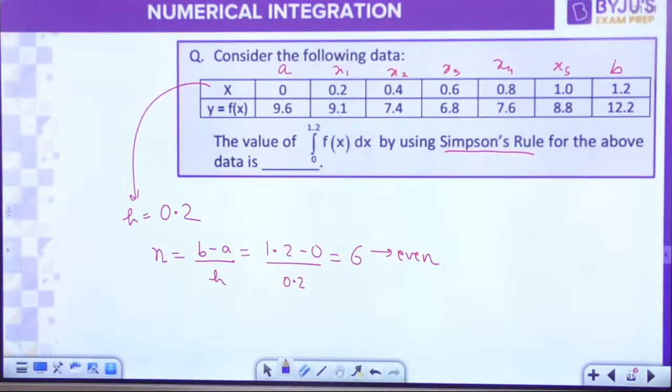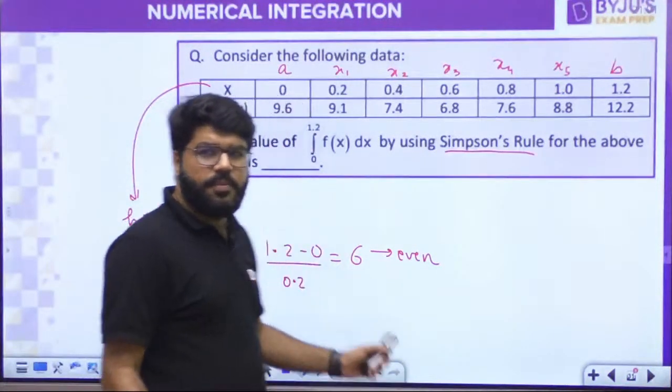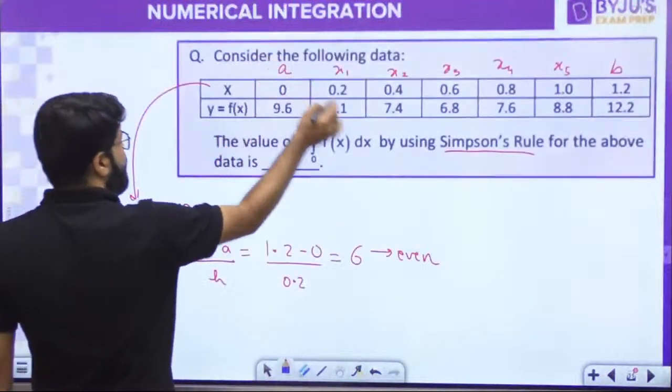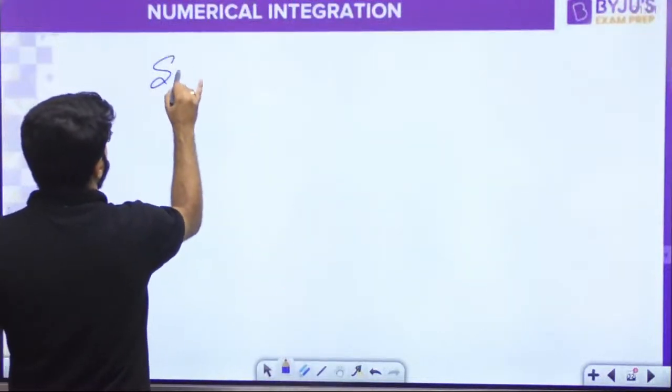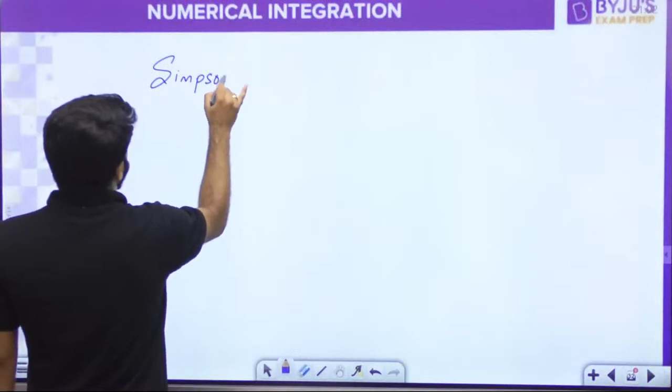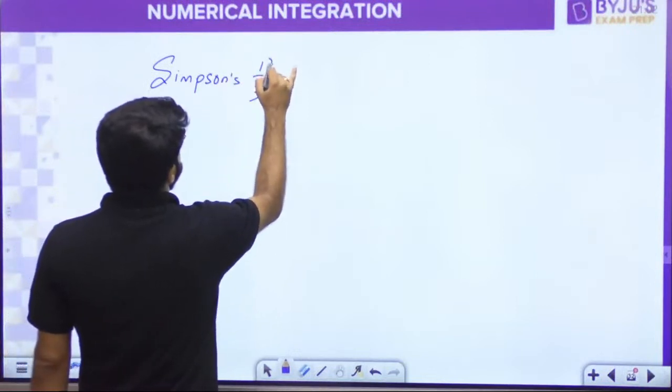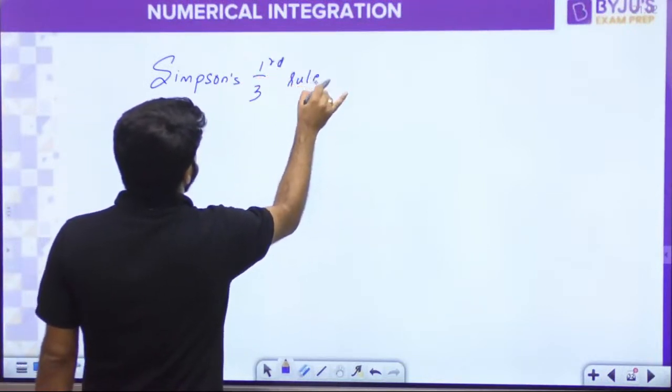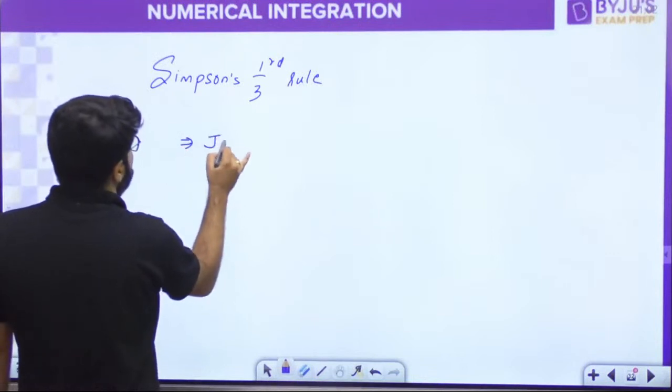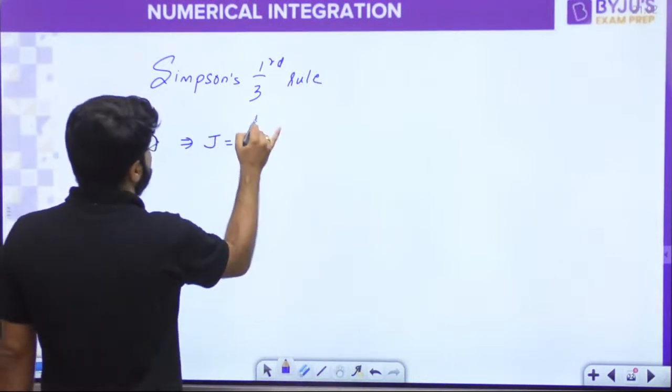ना ऑड नंबर नहीं रखेंगे परविंदर, रखेंगे ही नहीं ना. Simpson's rule is not applied for odd number. चलो, so what is to be done? Now what is the Simpson's rule? आपके लिए Simpson's का मतलब क्या है? Simpson's means you have to take only the Simpson's 1/3 rule, and the integration a to b fx dx is